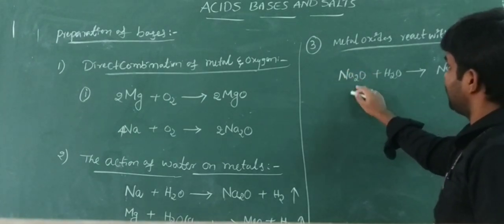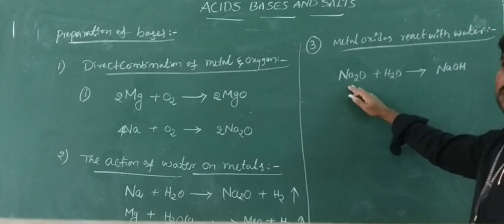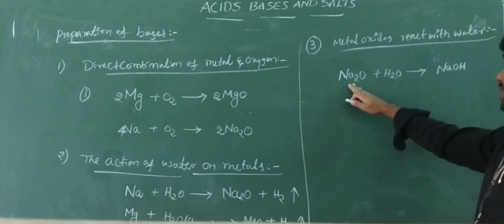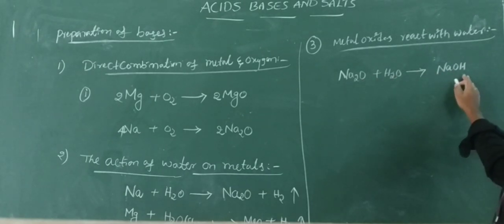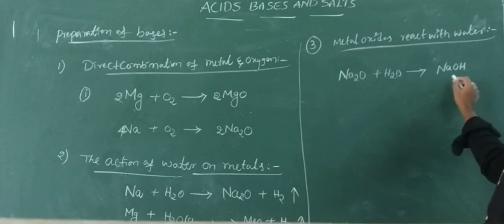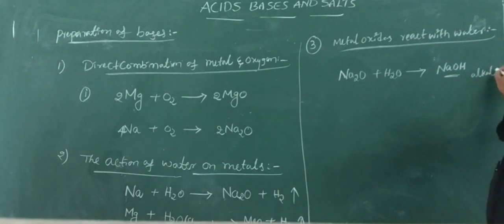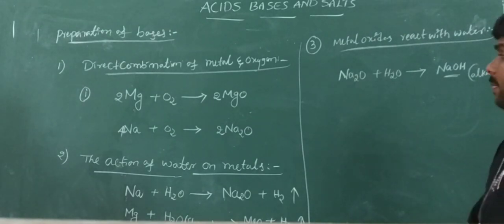Sodium oxide is also basic in nature, a basic substance. This is also a base. Bases dissolve in water to form sodium hydroxide. This base is dissolved in water. That's why we call this an alkali also. Alkali also.